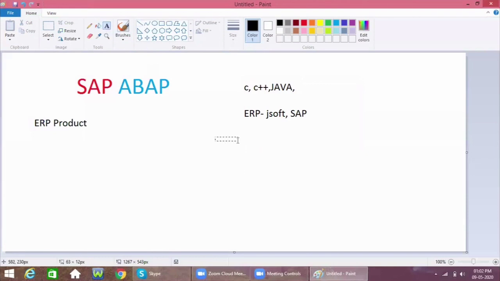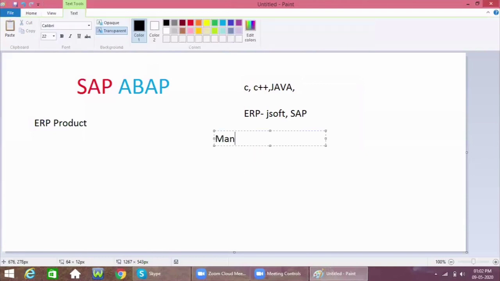Let us assume I am doing manufacturing of a laptop.